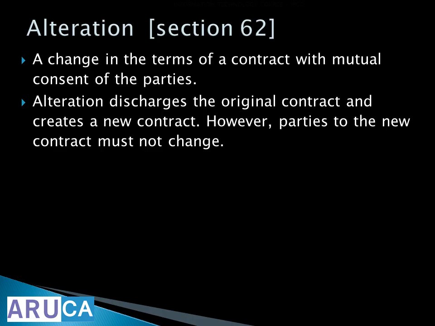Alteration. The terms you are altering, either the price, the quantity or the quality. Sometimes payment date, sometimes the parties, something you are changing. That is called alteration. That is dealt in section 62. A change in the terms of the contract with mutual consent of the parties. Alteration discharges the original contract and creates a new contract. However, parties to the new contract must not change. You cannot change the parties. Alteration of contract doesn't imply change of parties. Parties means what? The persons who are contracting.